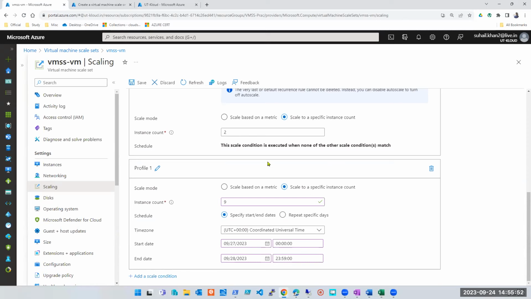Here there is no such thing as maximum. Whatever you put here is only one condition: on the 27th of September, in this particular time zone, UTC, at midnight, I should have 9 servers in total. So I have 2 existing running, 7 more servers will be deployed, and they will be decreased automatically on the 28th of September at this time.